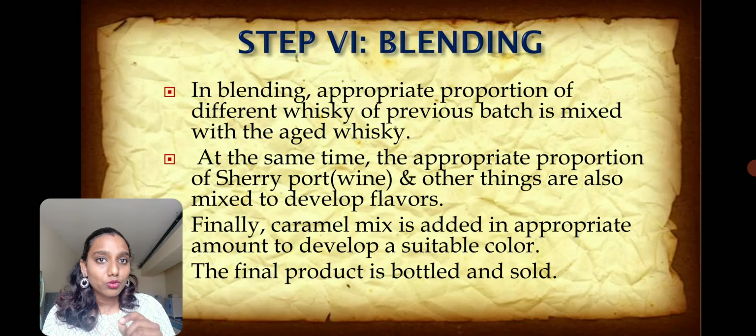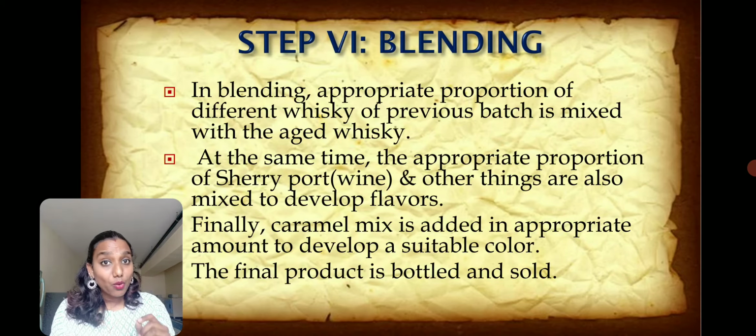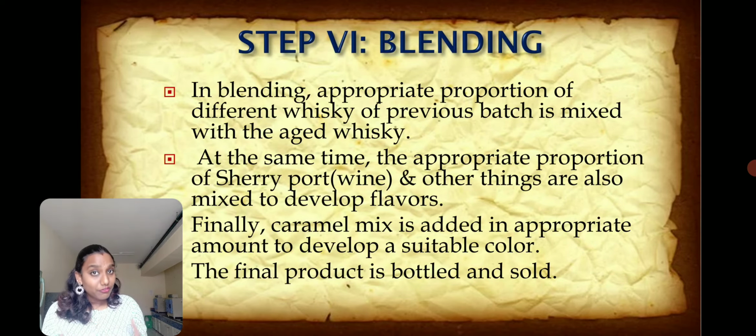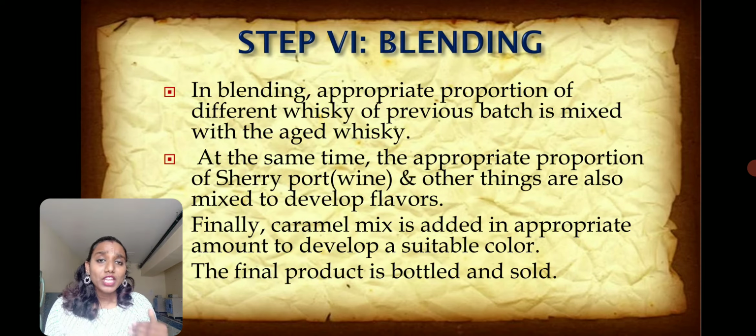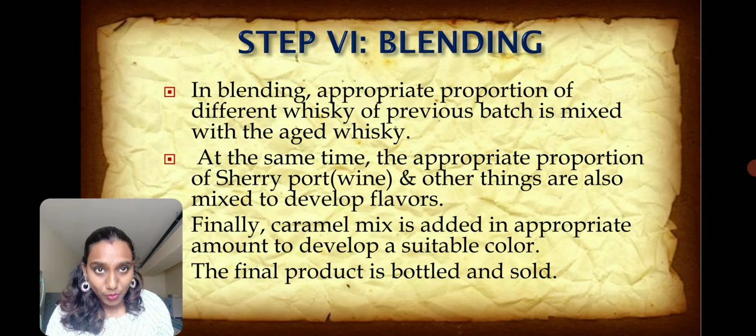There is a wine known as sherry pot. This wine is also added so that there is a mixed development of flavors. These mixed flavors will make the whiskey better. So different batches of whiskey are blended, and the whiskey is also blended with wine.